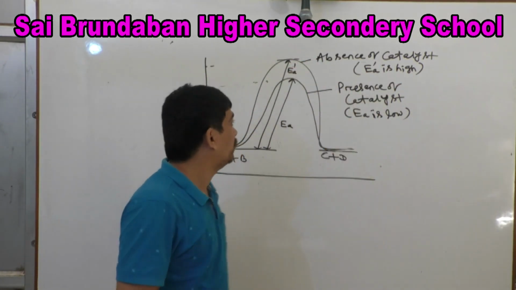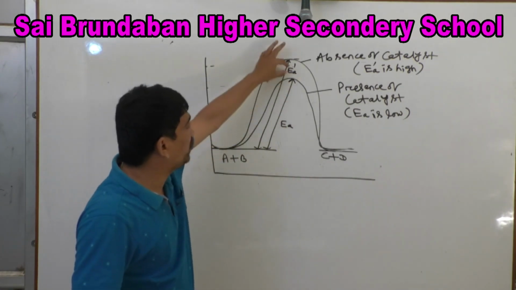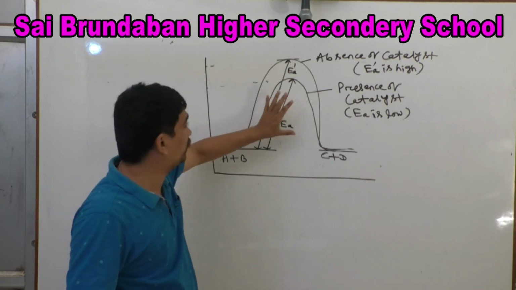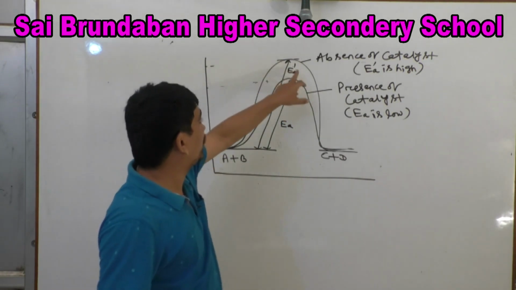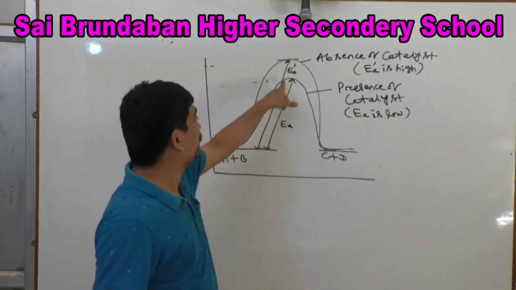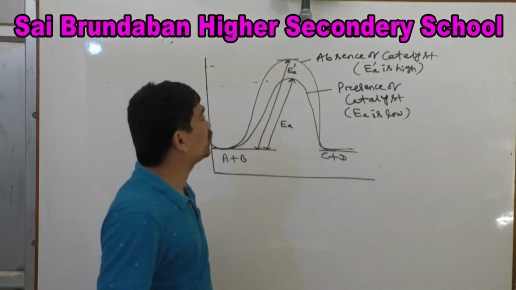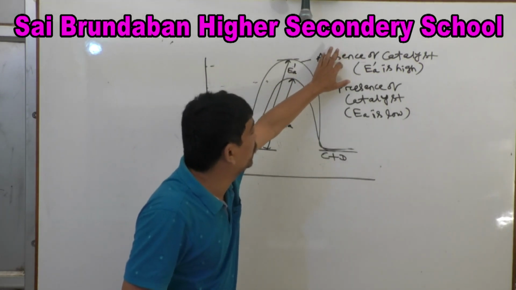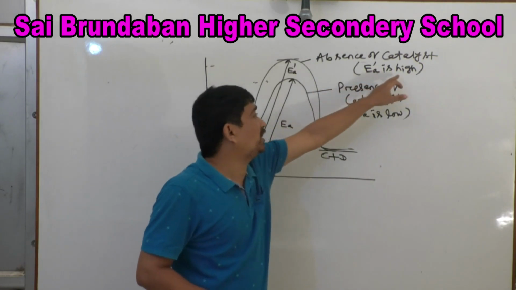So this is EA, and this is EA dash. This is also activation energy, this is also activation energy. Do not confuse that. This path takes place in the absence of catalyst, and this path takes place in the presence of catalyst. So in the absence of catalyst, activation energy is high and the rate of reaction is slow.